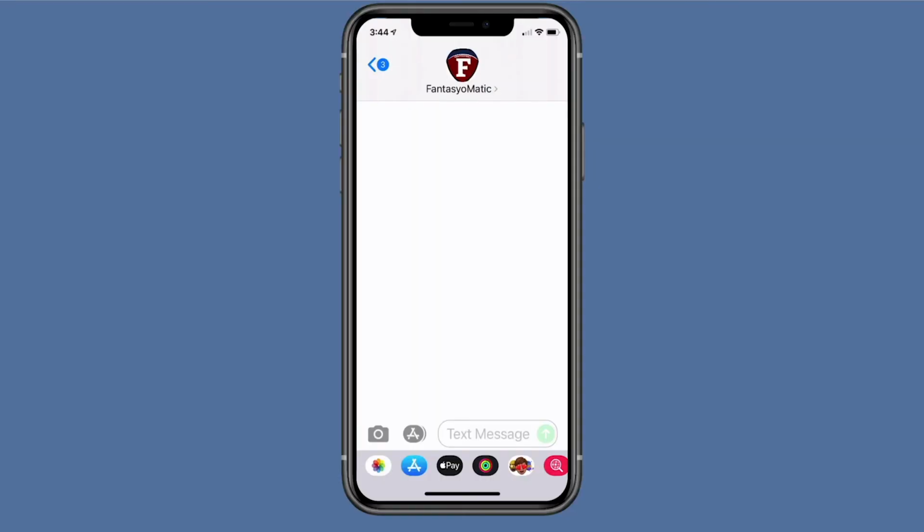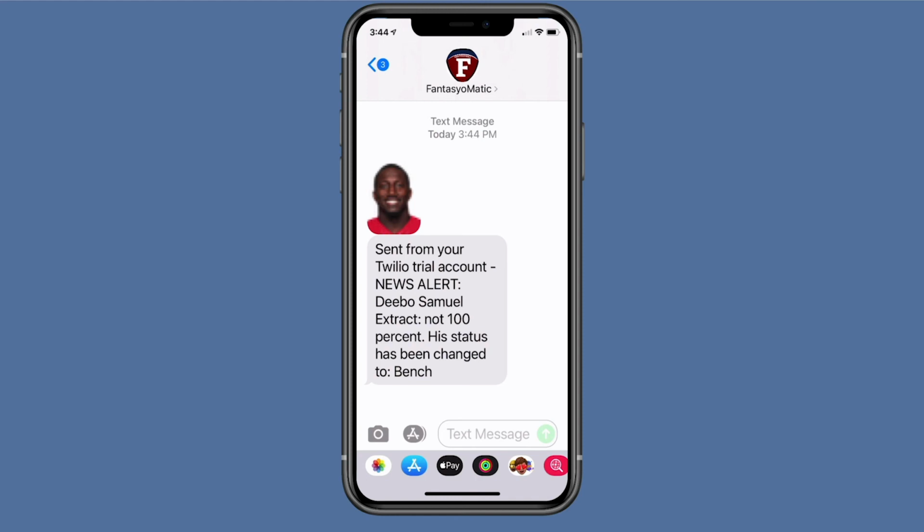This step of the flow sends an SMS message to the recipient with the player headshot along with the extracted text and the status update.